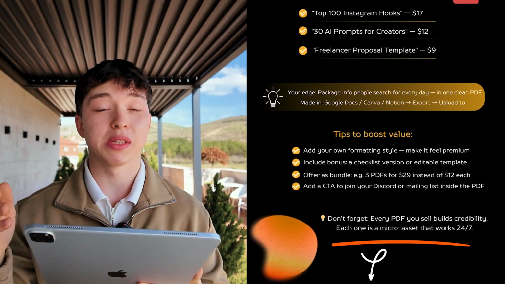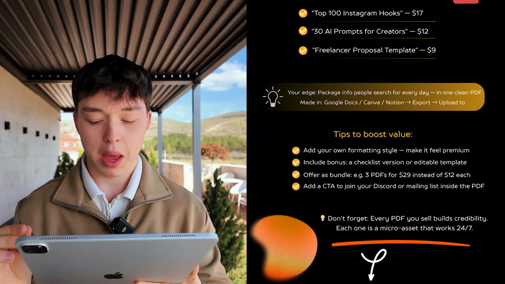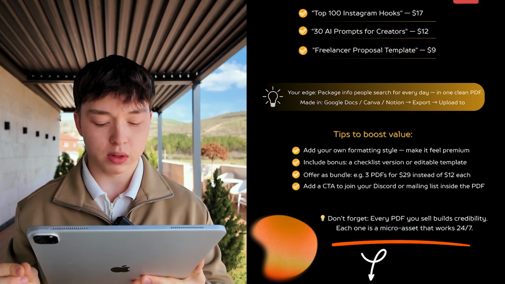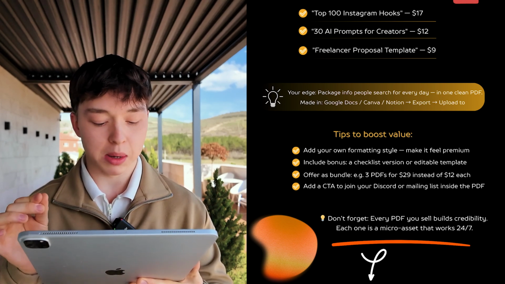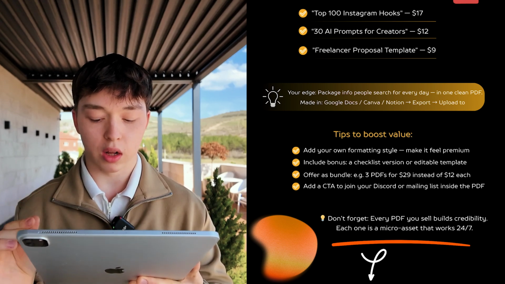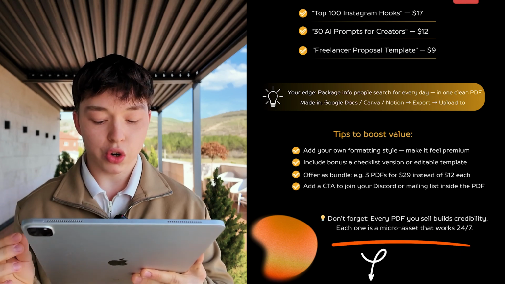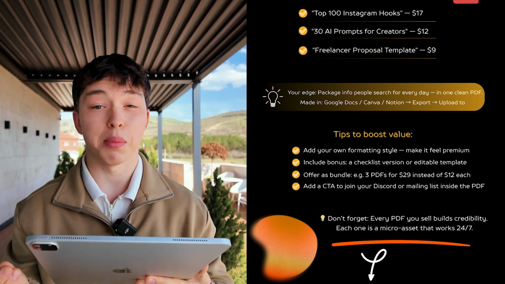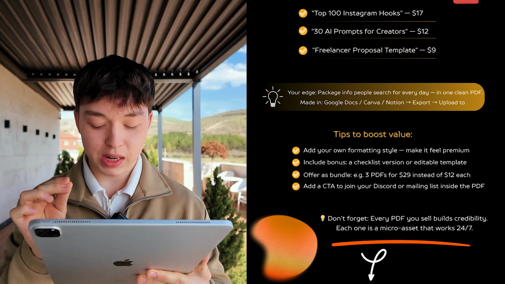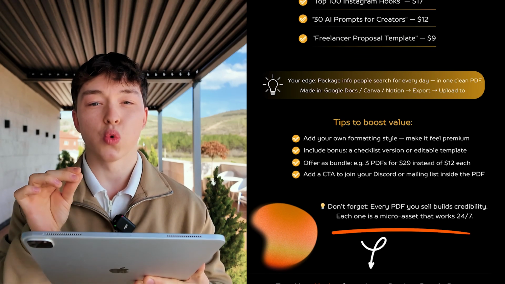I'm going to give you some tips to boost value. First one is add your own formatted style, make it feel premium. Include a bonus, a checklist version or editable template. Offer a bundle, 3 PDFs for $29 instead of $12 each. Add a CTA to join your Discord or mailing list inside the PDF. Don't forget, every PDF you sell builds credibility. Each one is a micro asset that works 24/7.